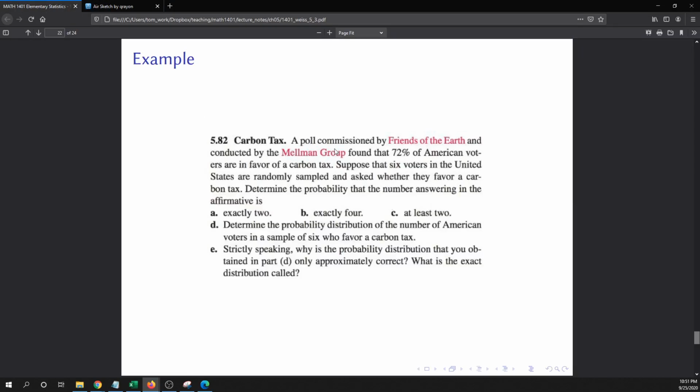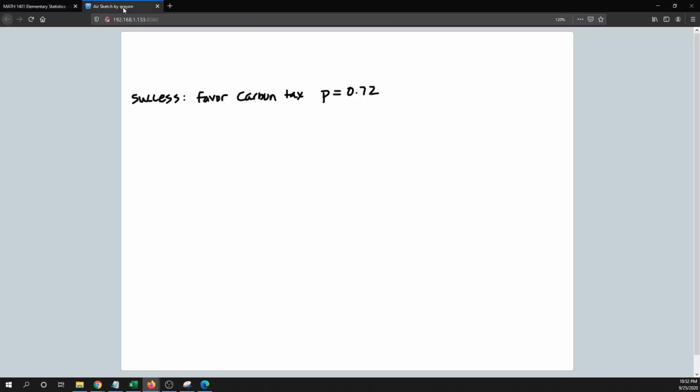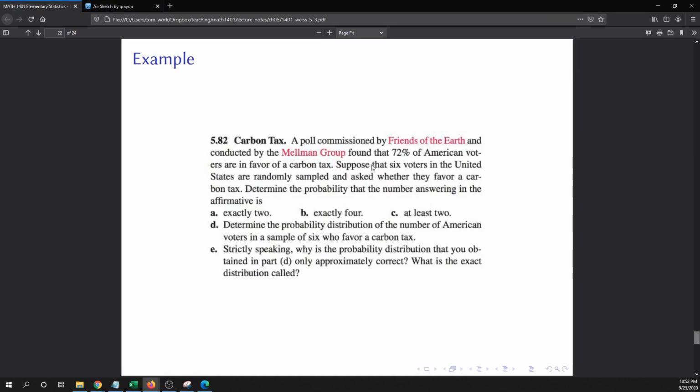And so these trials, we perform a certain number of trials. We are asking 6 voters, so the number of trials would be 6. That looks good. The one other requirement was that the probability of success does not change from person to person, and that the trials be independent of one another.